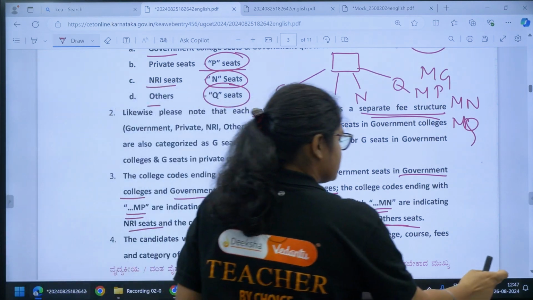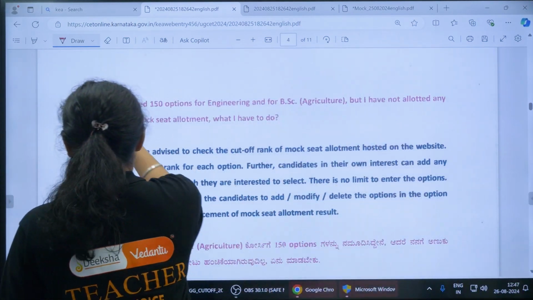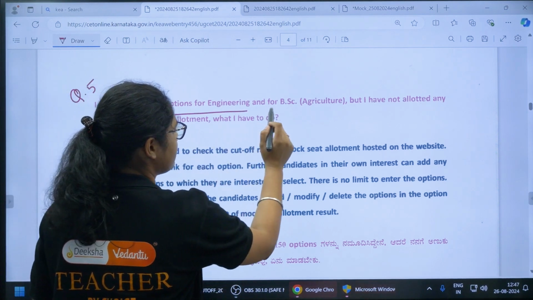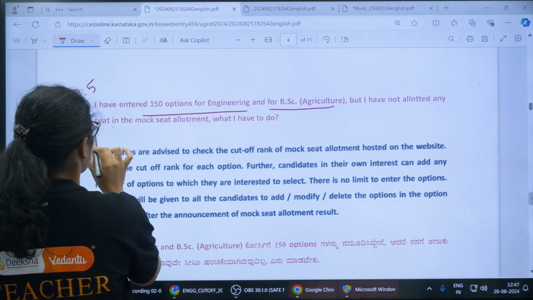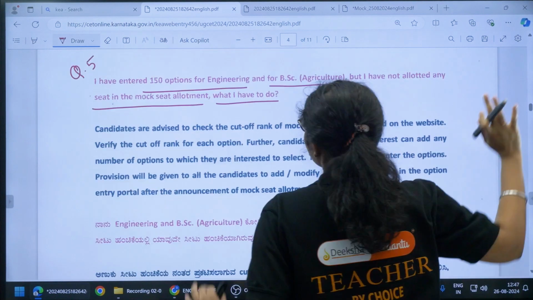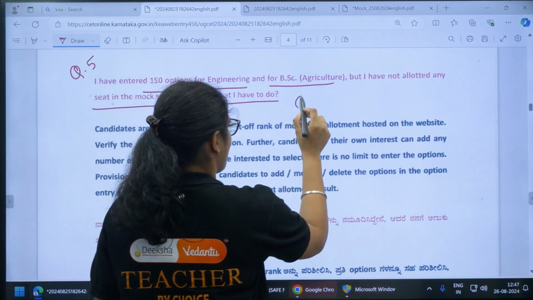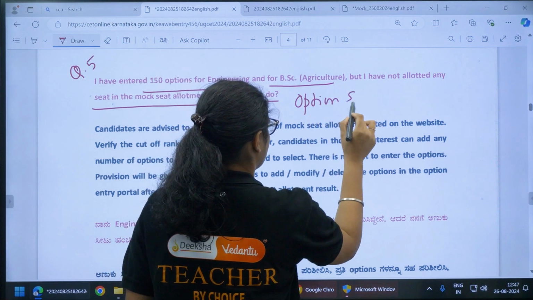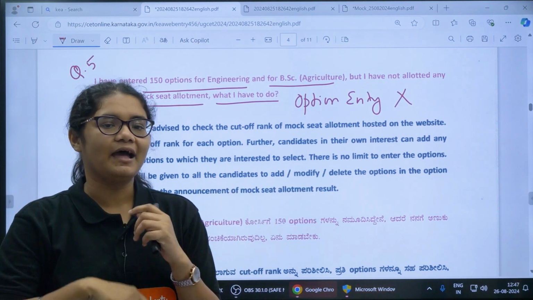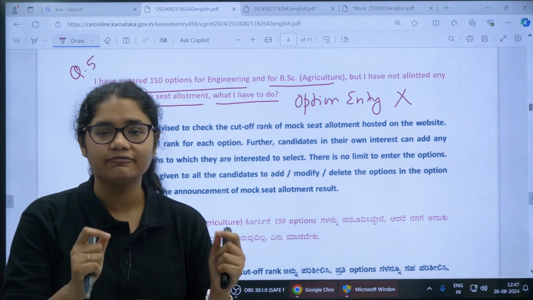Now let us go to the next question. Question number 5: I have entered 150 options for engineering and for BSc agriculture, but I have not been allotted any seat in the mock allotment. What do I have to do? This is very simple. If you have not been allotted any seat, then your option entry is wrong. Now what is the mistake you have made in the option entry? Either you have added those colleges where the cutoff and your rank do not match, or you haven't added enough number of options.